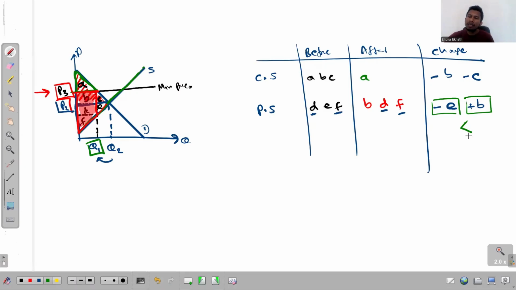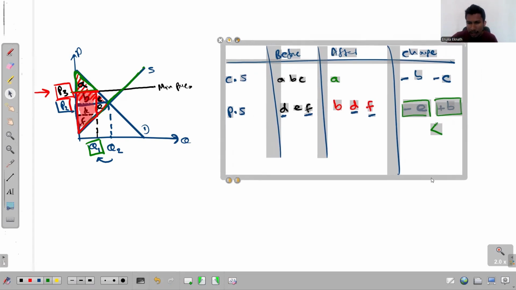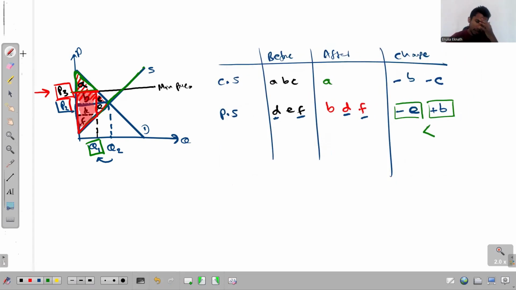So what has happened then? When you look at the table, you can clearly recognize that the ultimate thing that has happened is the consumer surplus has reduced. Alright, the consumer surplus has reduced by how much? By this region.